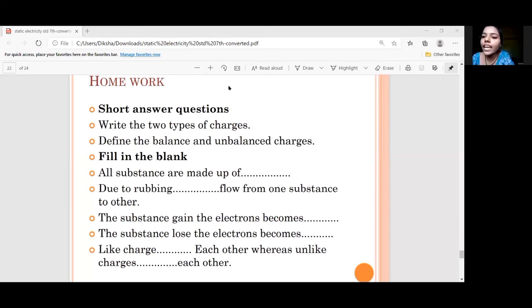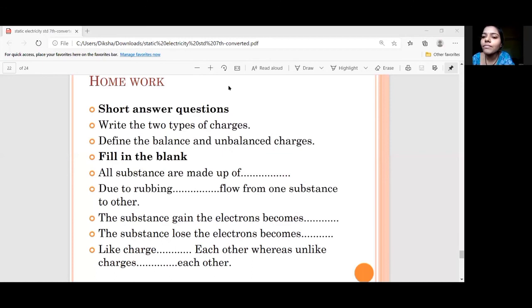Substance gain the electrons, means they are gaining the negative charge. High number of electrons, negative charges are coming. So high number of negative charges there, the substance will become unbalanced. Positively charged या negatively charged?